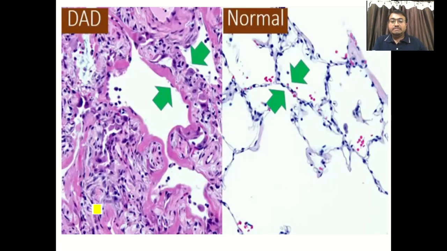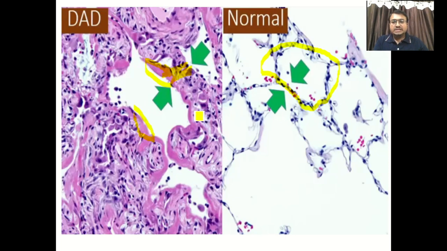Now histologically, microscopically, how does this ARDS look? You can see on the right side of the figure that this is quite normal alveoli. You can say it is this much thick and this much thinned out, so you can definitely appreciate the endothelial alveolar lining. Now here you can see this much thickness, and these are the hyaline membrane. This pinkish structure you can see, these are the hyaline membrane.